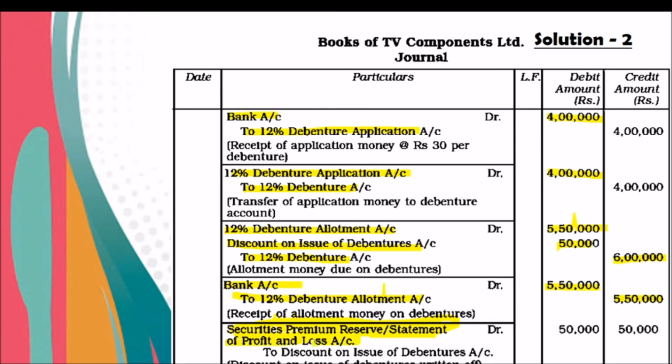So the journal entry will be: securities premium reserve or statement of profit and loss account debtor to discount on issue of debenture, amount 50,000. Why are we writing this entry? To write off from the books of accounts the amount of loss. That will be adjusted either from securities premium reserve or statement of profit and loss.